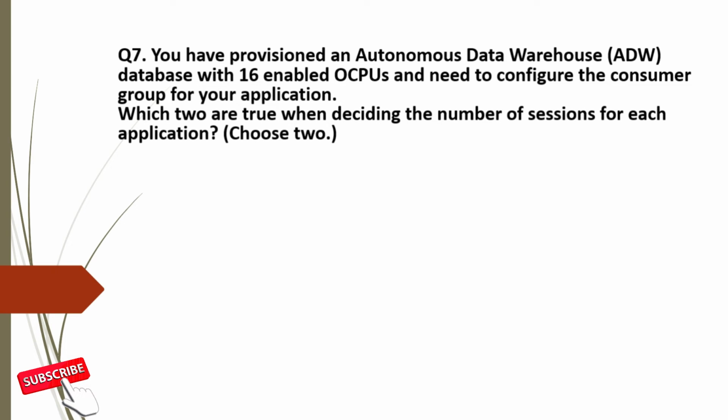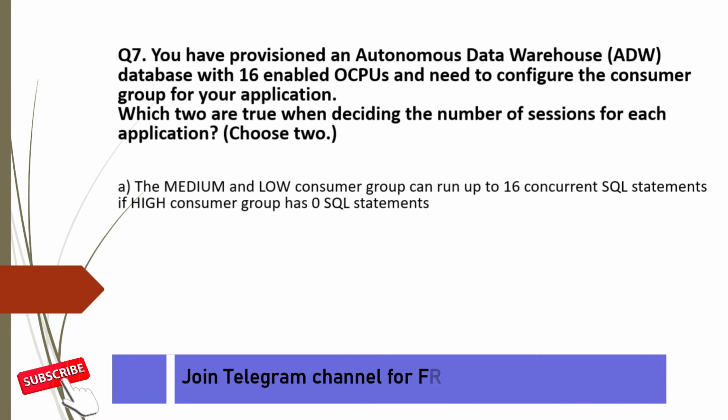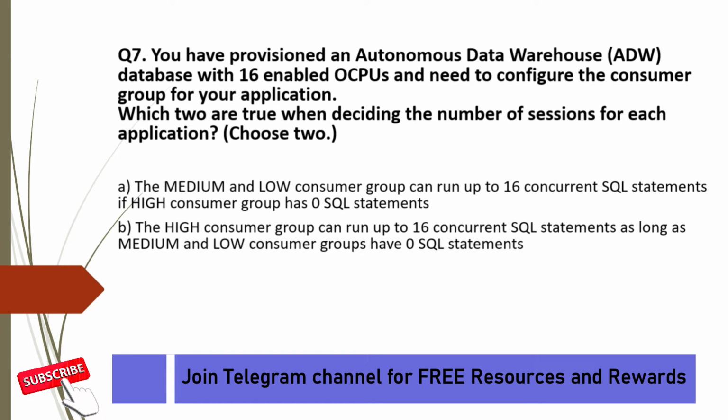Question 7. You have provisioned an autonomous data warehouse database with 16 enabled OCPUs and need to configure the consumer group for your application. Which two are true when deciding the number of sessions for each application? And the options are: A, the medium and low consumer group can run up to 16 concurrent SQL statements if high consumer group has 0 SQL statement. B, the high consumer group can run up to 16 concurrent SQL statements as long as medium and low consumer groups have 0 SQL statement.